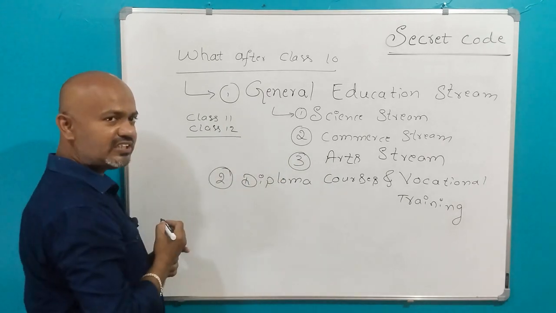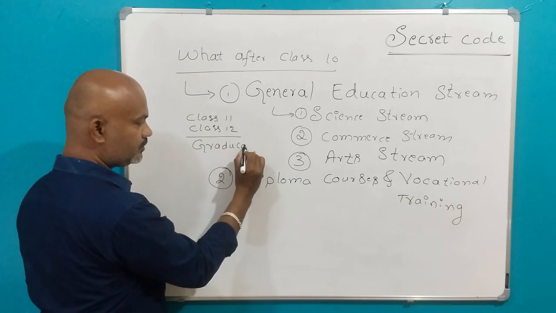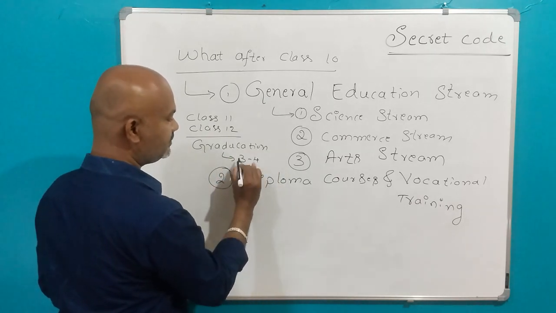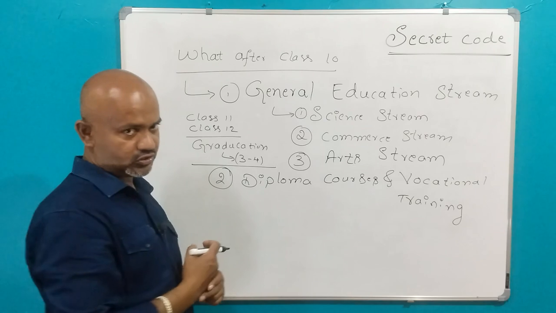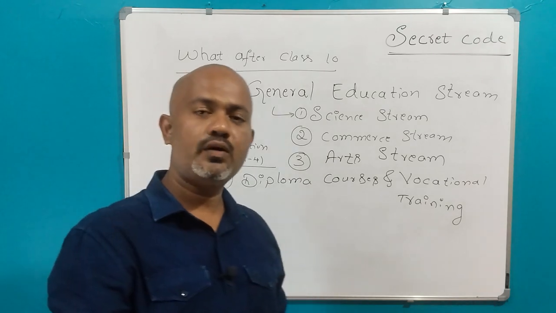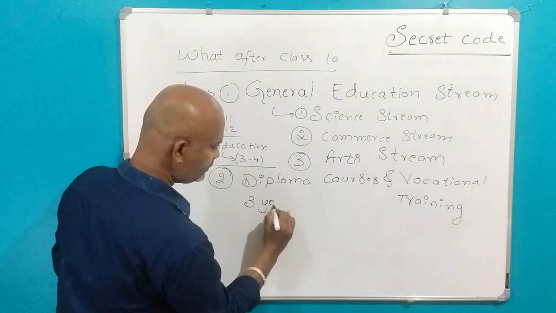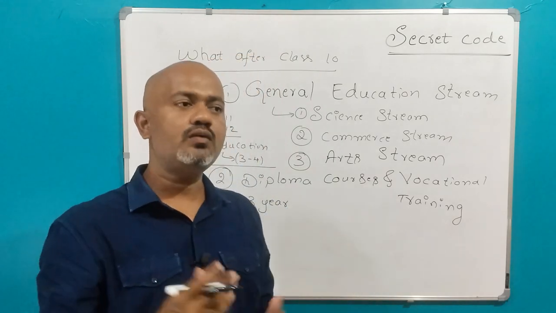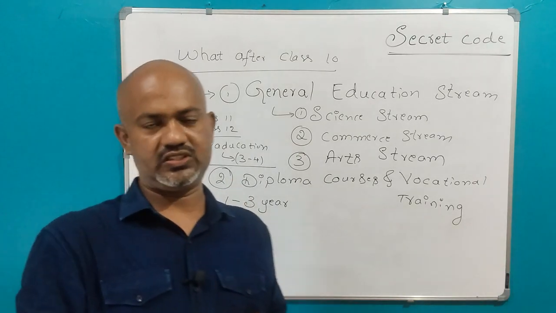And just after completion of class 11 and class 12, we have to do graduation. Okay, and this graduation can be 3 to 4 years. But that is not the case with diploma courses or vocational training. Diploma courses vary year-wise. Some diploma courses are 3 years. Some diploma courses or vocational trainings give training for 1 to 2 years, like that. So we can categorize the diploma courses into 1 to 3 year courses.